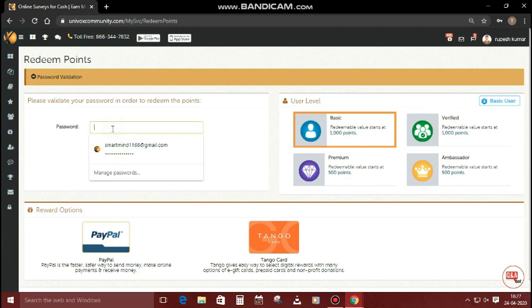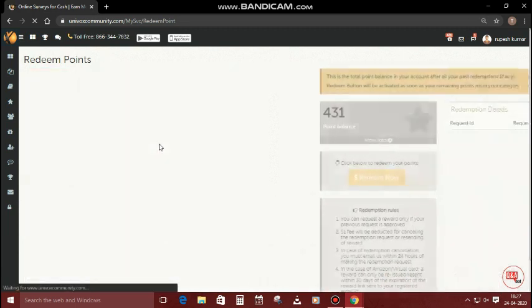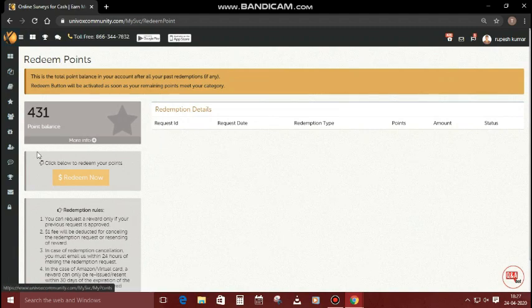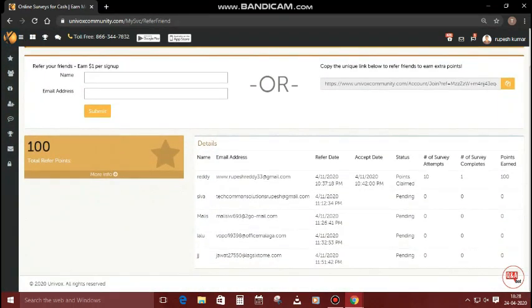You can see redeem points. I am entering my email password. You can see here, I earned 431 points, approximately $4.31. You can redeem it when it reaches 1000 points. You can see here, I referred 5 members. After they log in, they provide 100 points for each login from a different IP address.